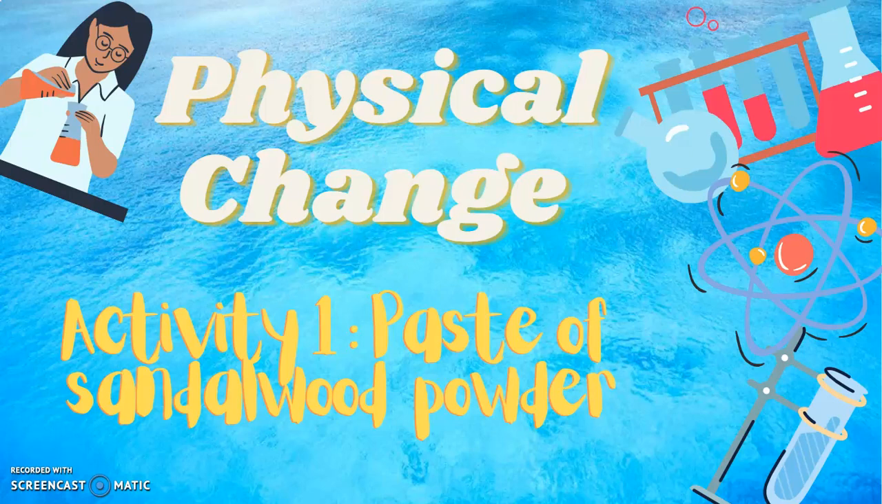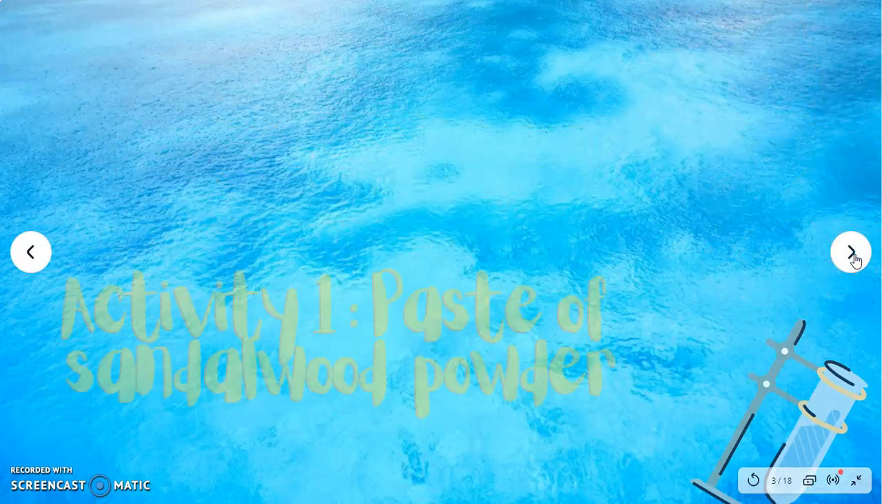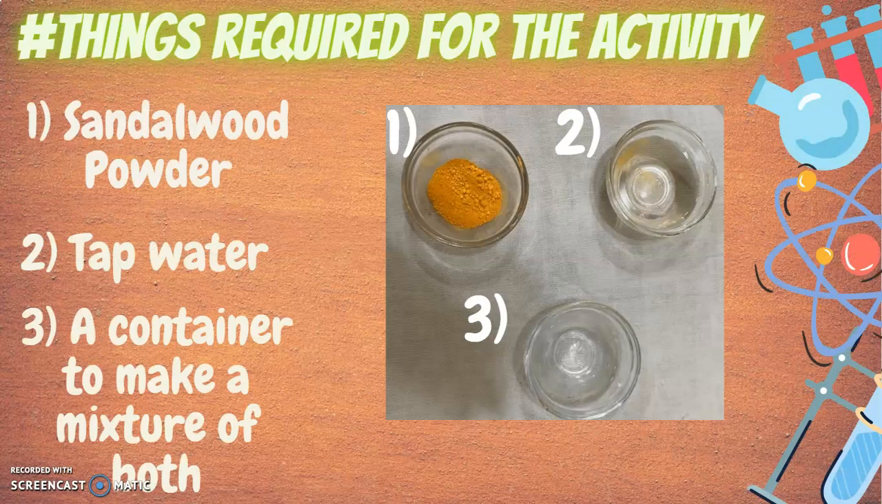The name of the first activity which betrays a physical change is the making of a paste of sandalwood powder. The requirements of the activity are a certain amount of sandalwood powder and water along with a small container to make a paste of both the components. Water and sandalwood powder should be in the ratio of 2:1.